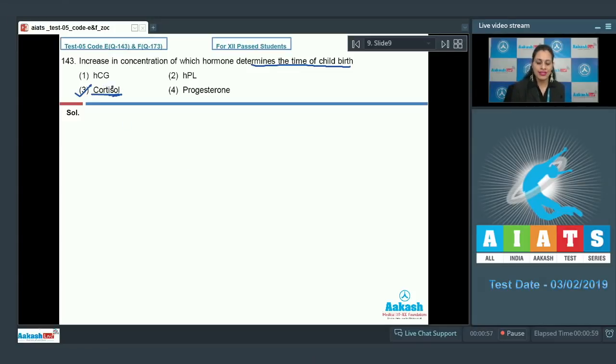The very first option given is HCG, and this is an incorrect option because HCG declines towards the end of pregnancy. The next option is HPL, and this is an incorrect option because HPL hormone affects the growth and development of mammary glands. And the last option, progesterone, is an incorrect option because progesterone level decreases at the end of pregnancy and thereby increases the estrogen to progesterone ratio. So the correct answer to this question is option number 3. Let's discuss our next question.